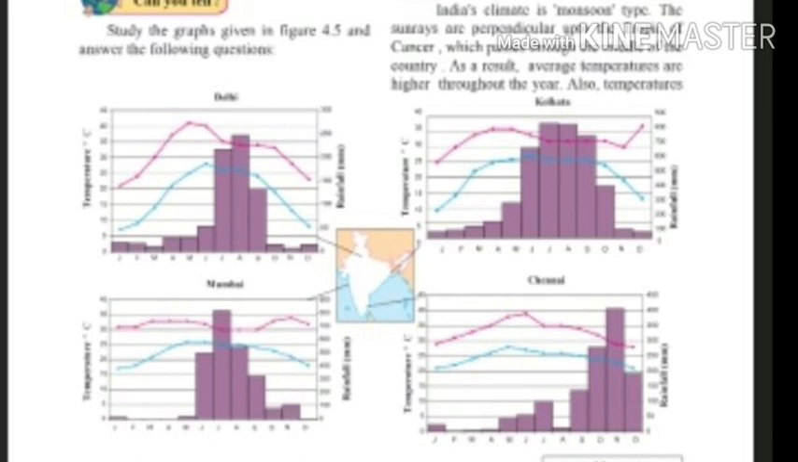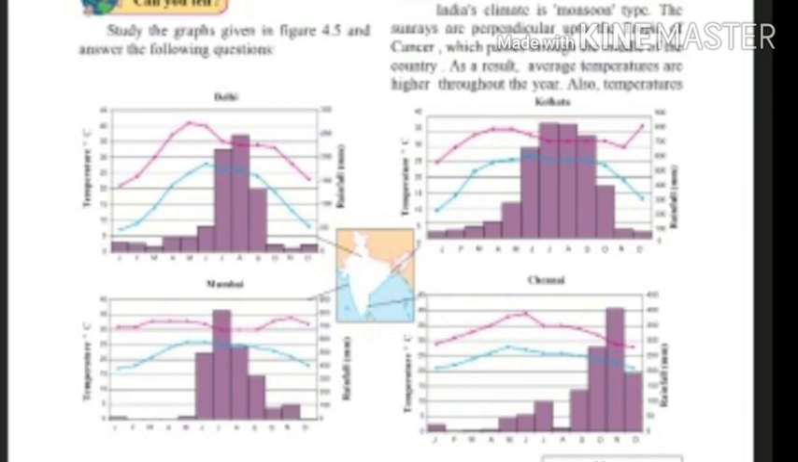Question number 4. In which city is the range minimum? What can you infer from this? Answer. The range is minimum in Chennai. It indicates that Chennai has equable climate.